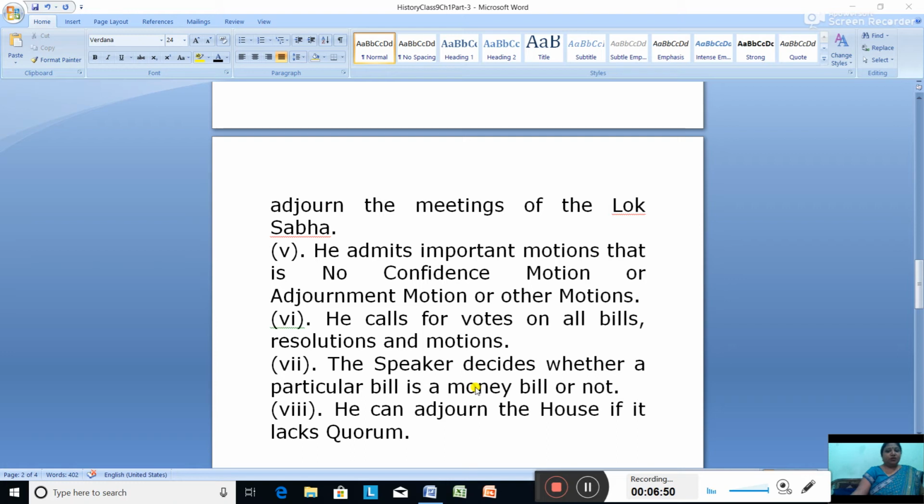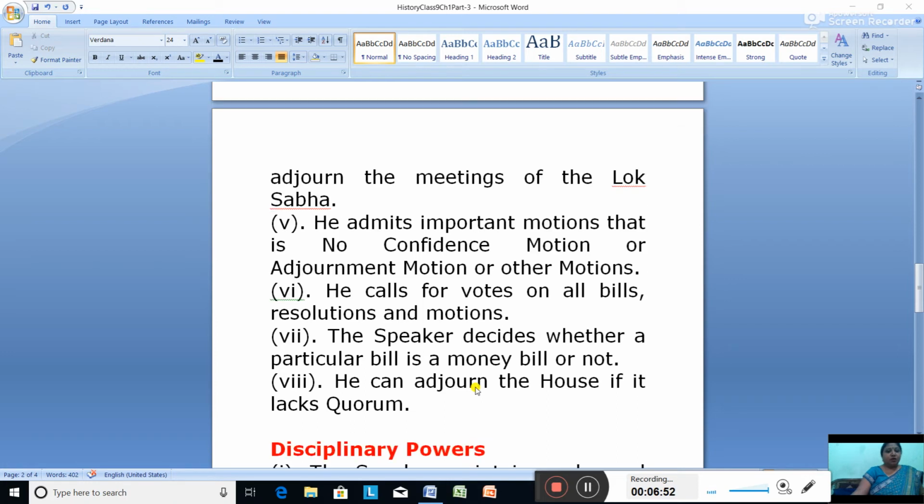He can adjourn the House if it lacks quorum. Quorum is the minimum number of members that must be present to transact its daily business, and it will be covered as a separate topic. So when the Lok Sabha lacks quorum, the Speaker has the power to adjourn the House. So you studied about the proceedings of the House.